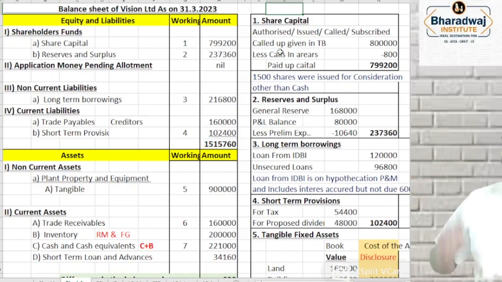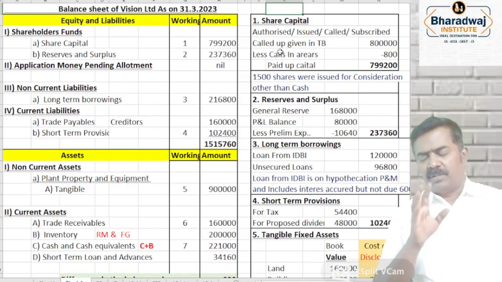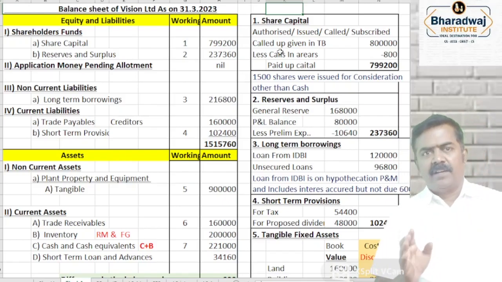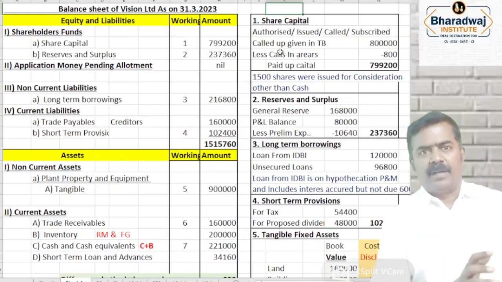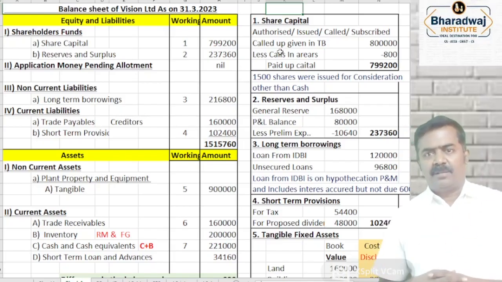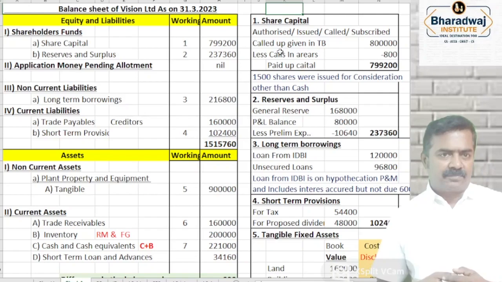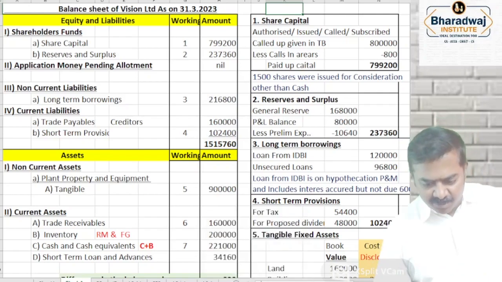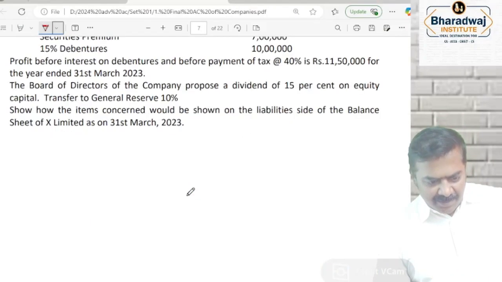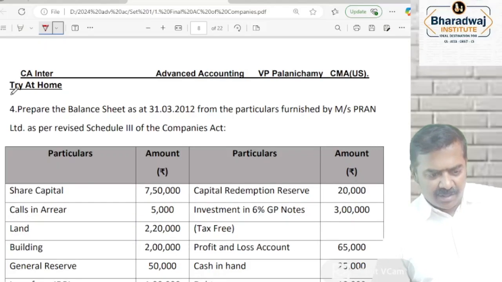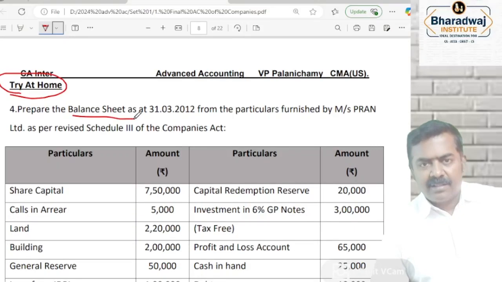Okay, take up this now. So like this, in every class we learn a concept. By applying that, we will solve a problem. Then we'll give a homework also. That will be question number 4. Try at home. Prepare which one? Balance sheet.